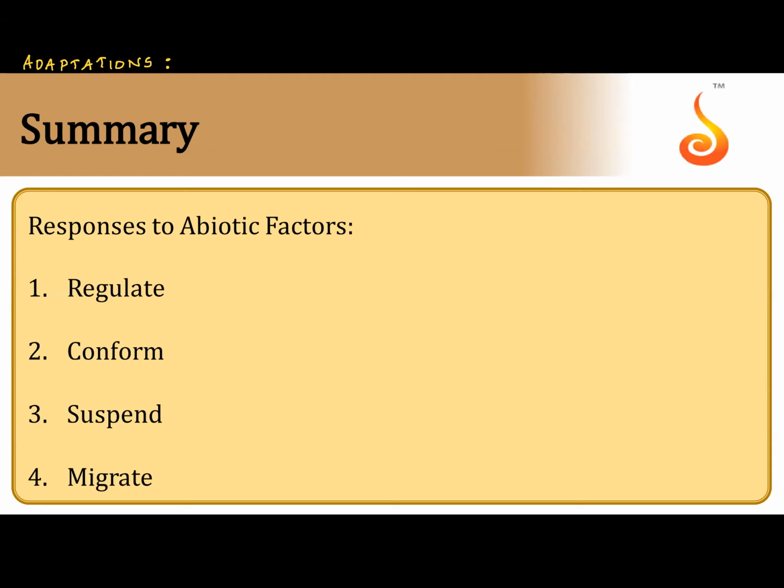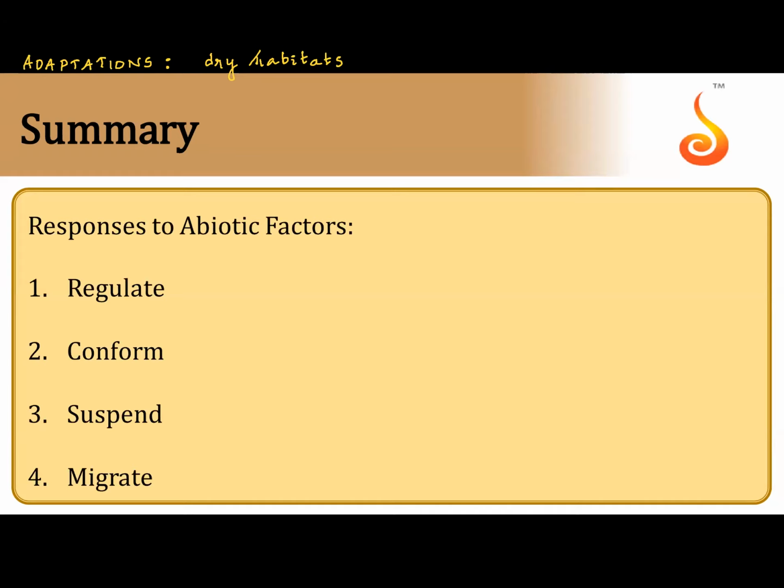For instance, first when we speak about dry conditions, dry habitats. Dry habitats involve two things: high temperature and no water. Both cause dryness.